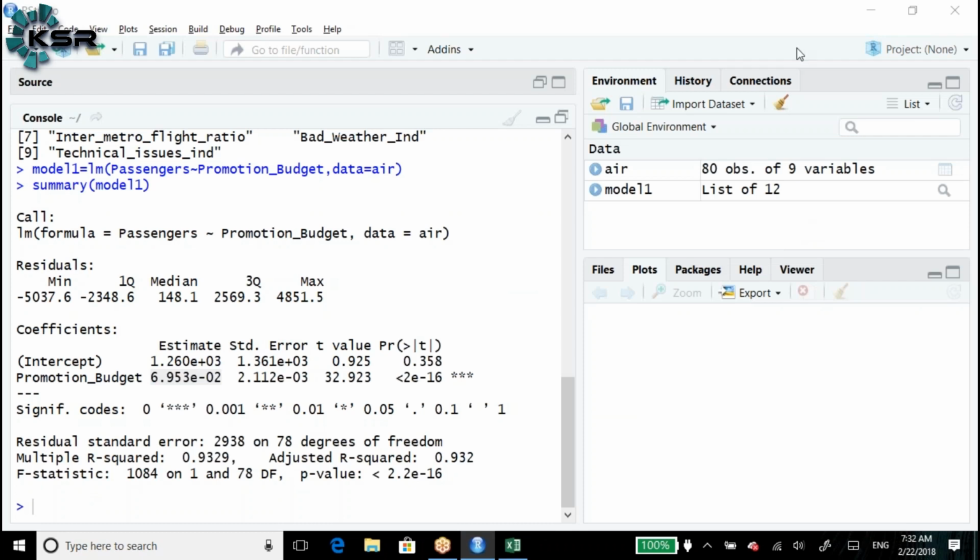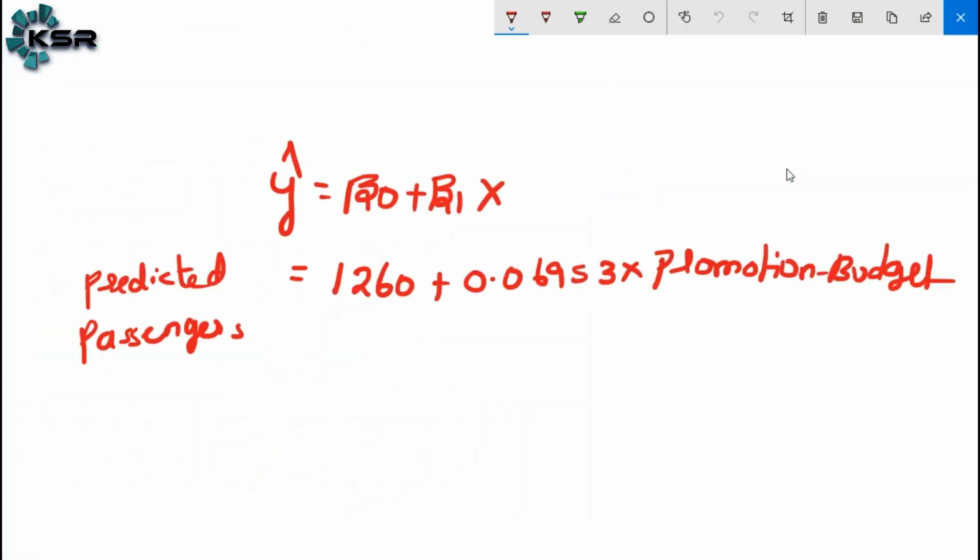Intercept means y minus y naught, correct? No, intercept is the constant value that never changes when all your independent variables are 0. Whatever the y axis value, the y intercept value, y value is the intercept value. Tell me. The residual, there is error. Error where? That we will get, wait some time. Just one by one we will go.